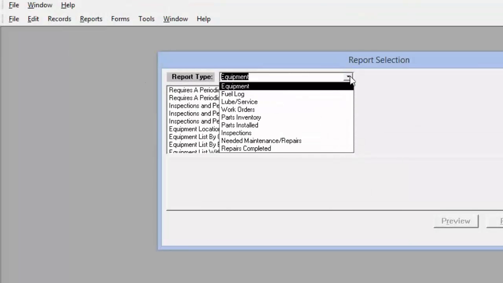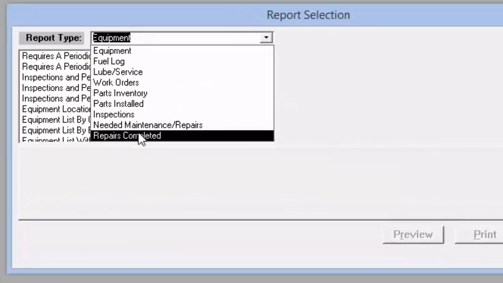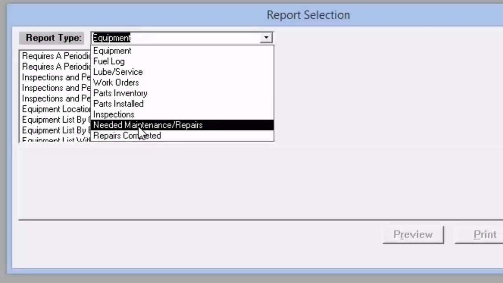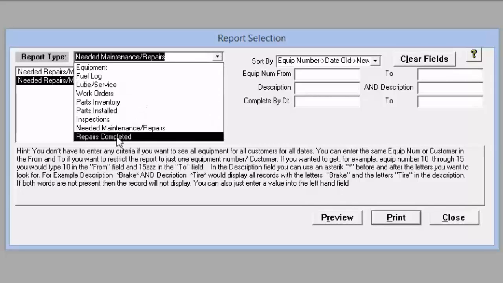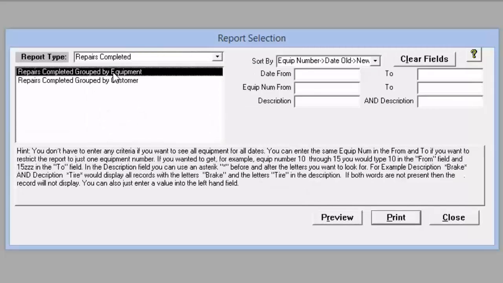And if we go down here and choose report type, repairs completed all the way at the bottom here, you can see there's also a needed maintenance repair selection as well. And then the repairs completed, and then we can just choose a customer or by equipment, and then we can put a date range in. And if we just wanted to look at specific equipment, we could choose that. Or if we wanted to look at a specific type of repair, we could put that in here.